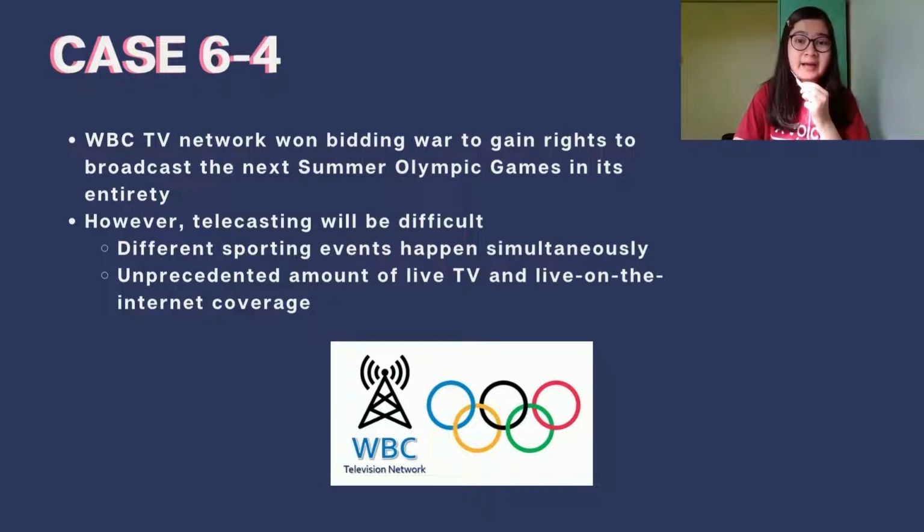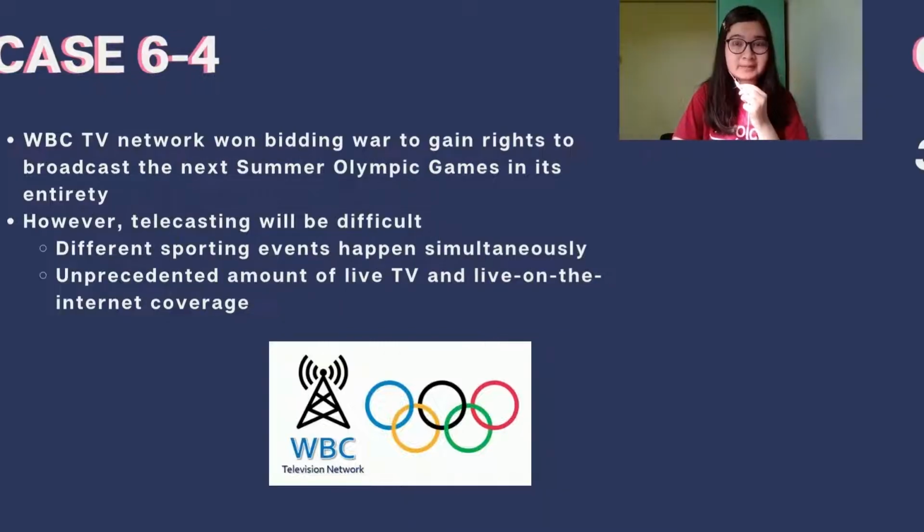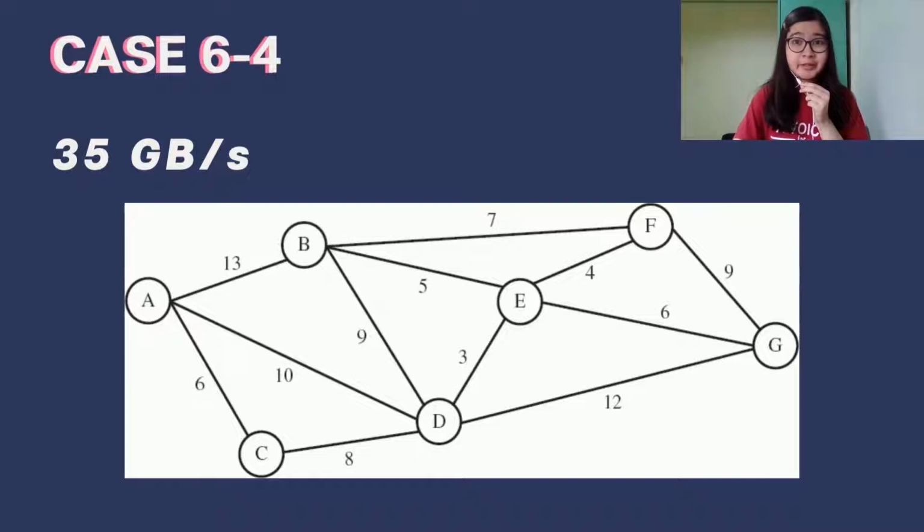However, telecasting the entire Olympic Games will not be that easy, as different sporting events will also happen simultaneously, causing an unprecedented amount of live television and live on-internet coverage of the various sporting events needing to be planned. This is where the network optimization problem comes in.